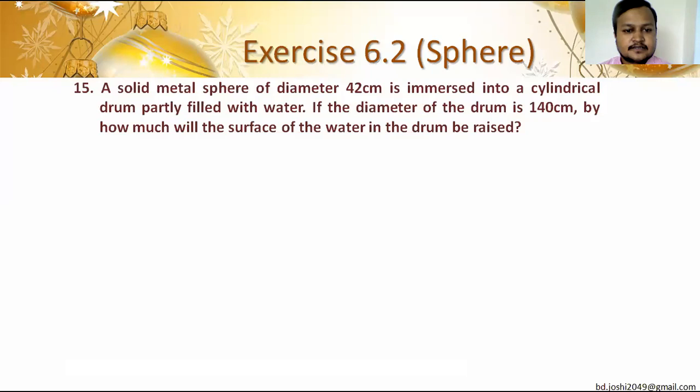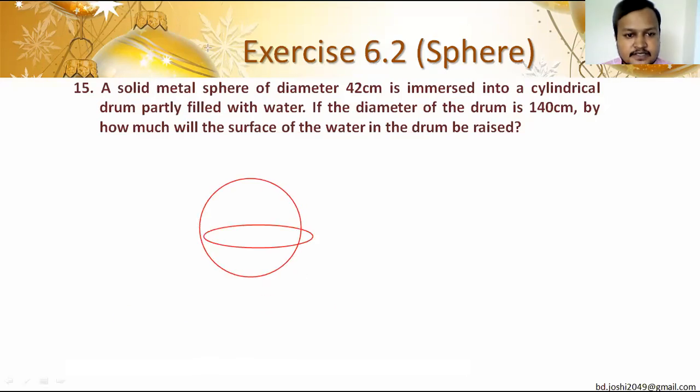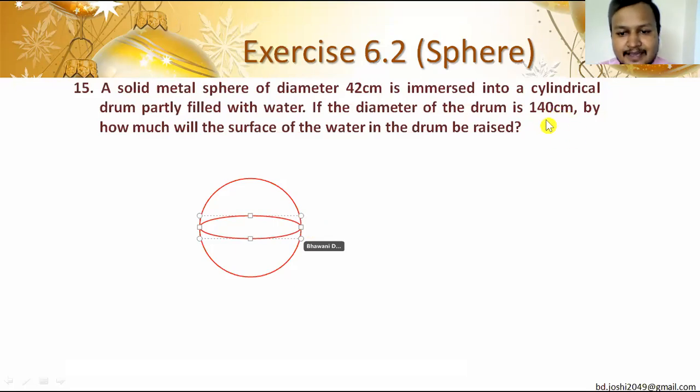A solid metal sphere of diameter 42 centimeter is immersed into a cylindrical drum, partly filled with water. If the diameter of the drum is 140 centimeter, by how much will the surface of water in the drum be raised? There is one sphere which is immersed in the cylindrical pot with diameter 140 centimeter.